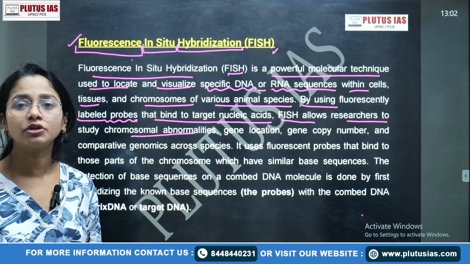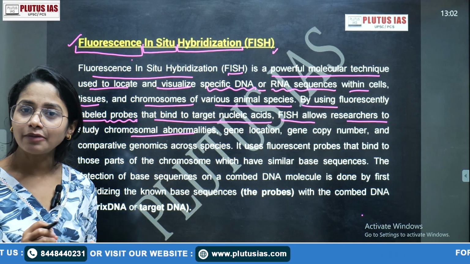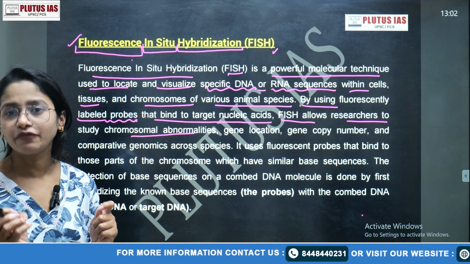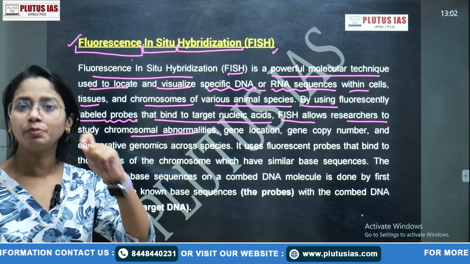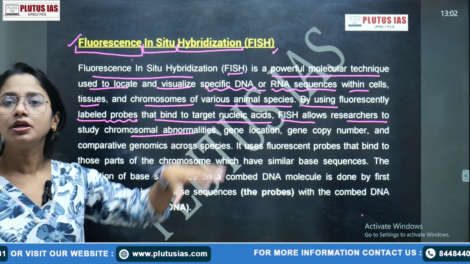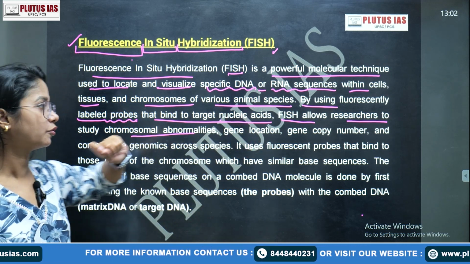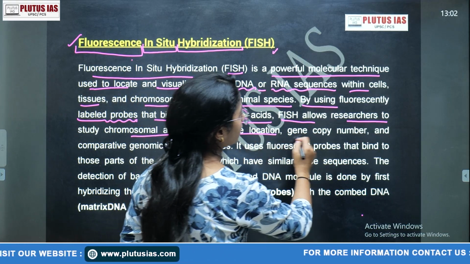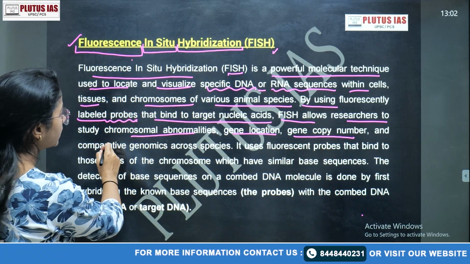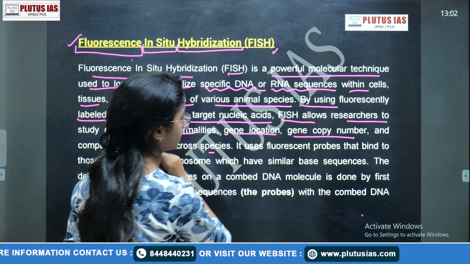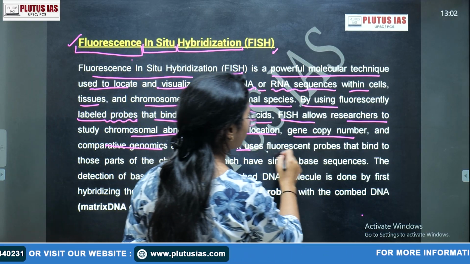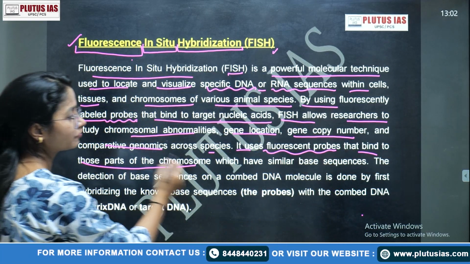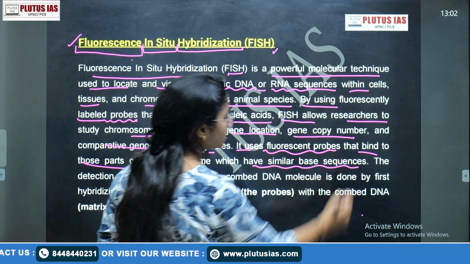If there are chromosomal abnormalities, there will be certain differences from the normal structure, and these should be caught or labeled by the specific probes. Got it? FISH is used for abnormalities, specific gene location, gene copy number, and comparative genomics across species. It uses fluorescence probes that bind to those parts of the chromosome having similar base sequences.